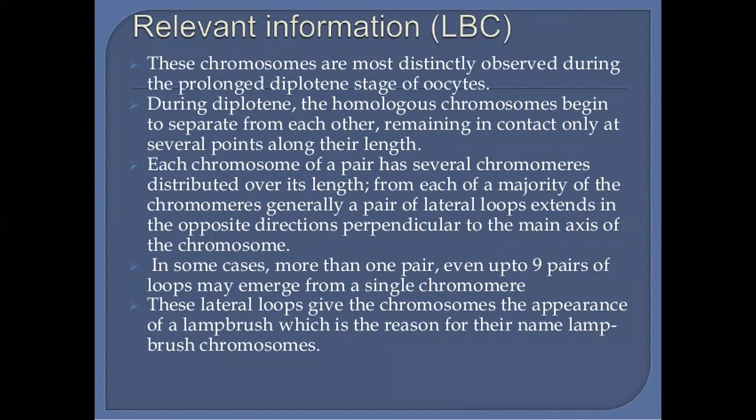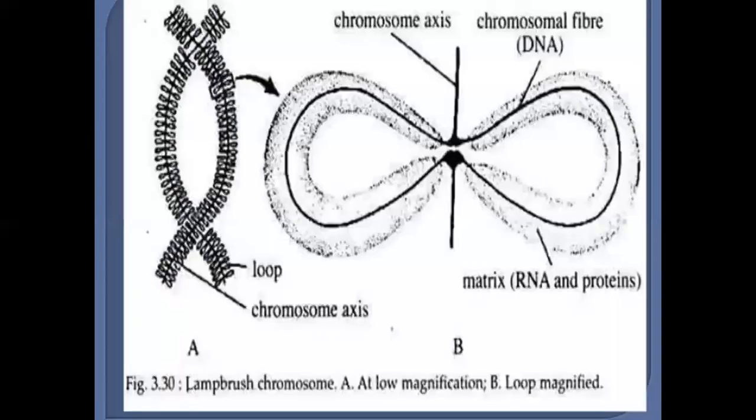From each of a majority of the chromomeres, generally, a pair of lateral loops extends in the opposite direction, perpendicular to the main axis of the chromosome. In some cases, more than one pair, even up to 9 pairs of loops, may emerge from a single chromomere. These lateral loops give the chromosome the appearance of a lampbrush, which is the reason for their name, lampbrush chromosomes.